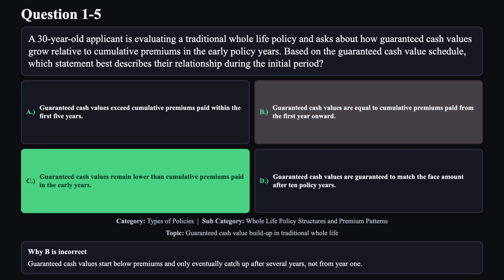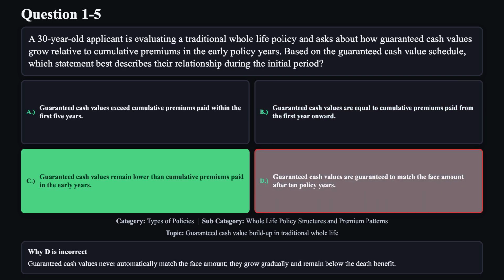Reason B is not correct. Guaranteed cash values start below premiums and only eventually catch up after several years, not from year one. Reason D is not correct. Guaranteed cash values never automatically match the face amount. They grow gradually and remain below the death benefit.